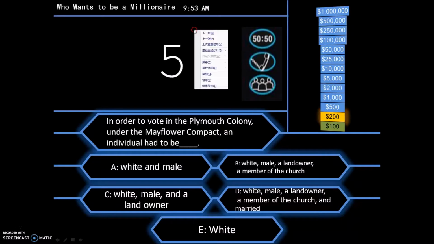And you know that the Puritans, the separatist Puritans, left England in search of religious freedom, and so for the Pilgrims, it's very important to be a member of the church. So we're picking B here: white, male, a landowner, and a member of the church. Not this one, because it doesn't necessarily have to be married.